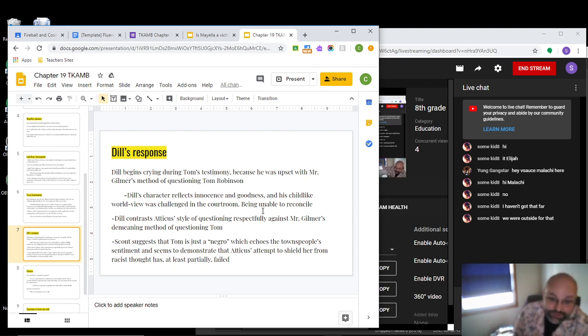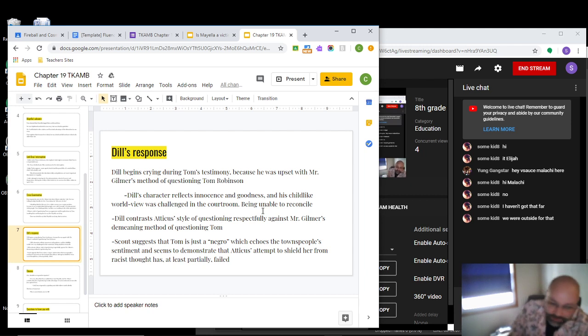We find out Dill's crying because he's so upset with the way that Tom's being treated. He can't put it into words. He can't quite explain why he's so upset, but he knows that Gilmer was just being mean towards Tom, and he doesn't quite grasp the whole segregation, the ingrained racism, and it's just too much for him.